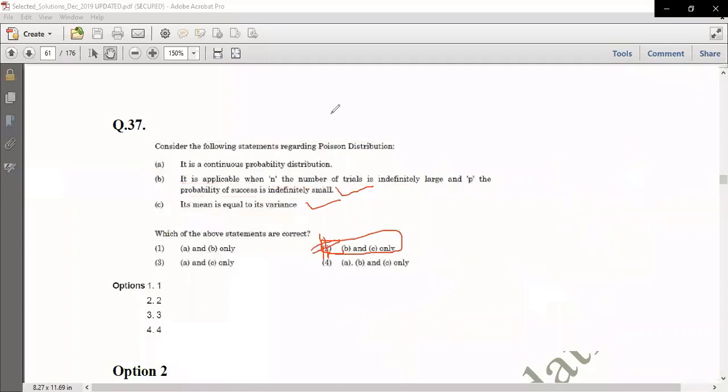Is it clear to everyone, all the participants? So for question number 37, B and C is the correct answer, so second is the correct option. Is it clear to everyone? Is anyone having any doubt in this? Okay, now let's move to the next question.